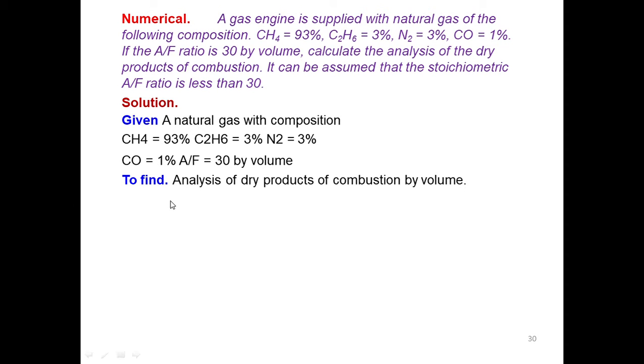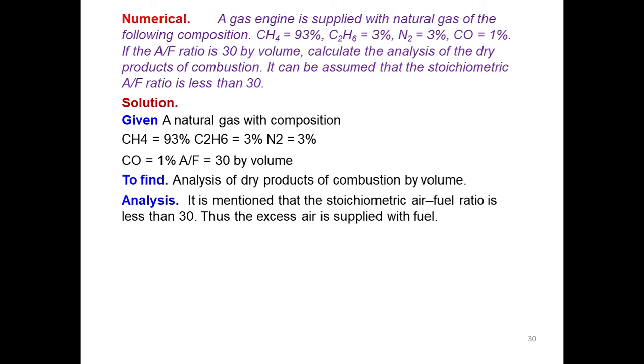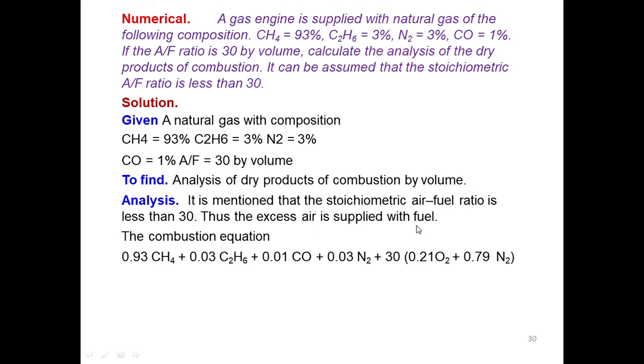Okay, so let us go for the analysis of dry products of the combustion by volume. Means we have to find out how much amount of the combustion products are generated. Okay, so let us see. It is mentioned that the stoichiometric air fuel ratio is less than 30, means that there is excess air supplied with the fuel. And when you supply excess air, the combustion equation becomes like this.